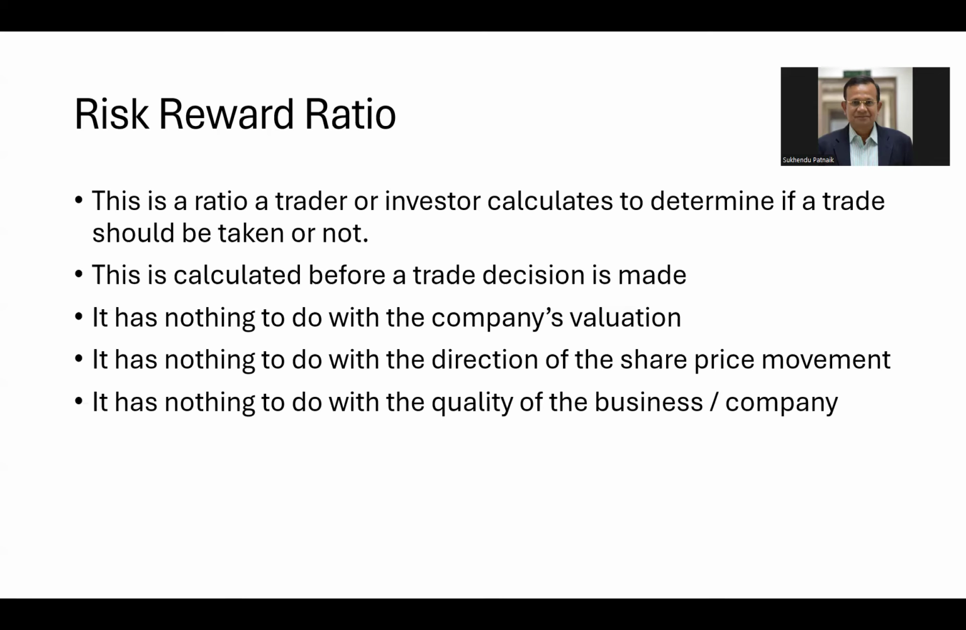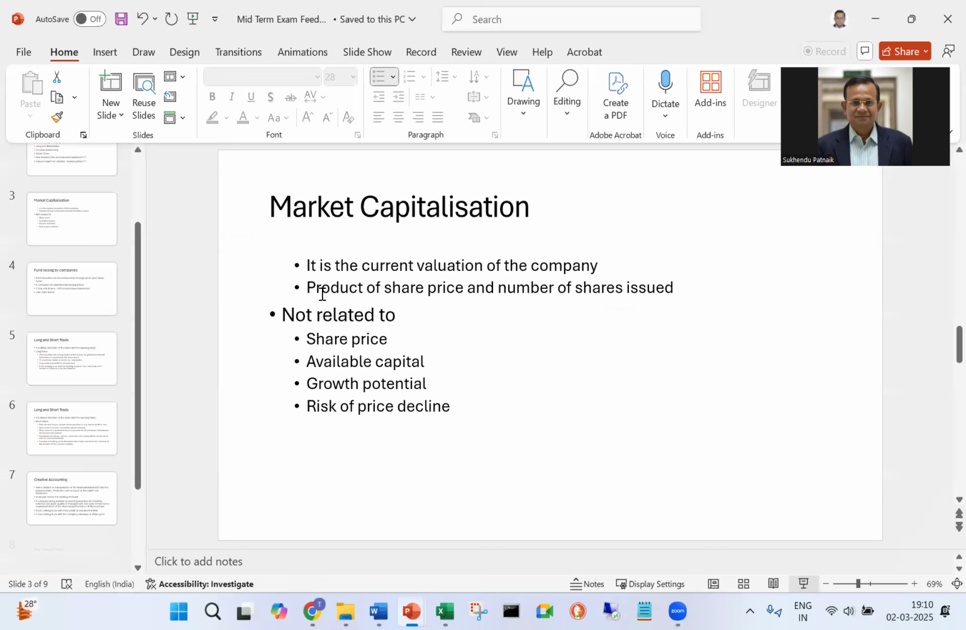It has nothing to do with the company's valuation. It has nothing to do with the direction of the share price movement. Meaning, if the risk reward ratio is 1:5, that does not mean that the price will go up or go down. It has nothing to do with the quality of the business of the company. Please understand the concepts, then try to answer the questions. If you do not understand, ask me in the class. That will help me. It will give me an opportunity to explain better. But giving answers which are not correct does not help you.